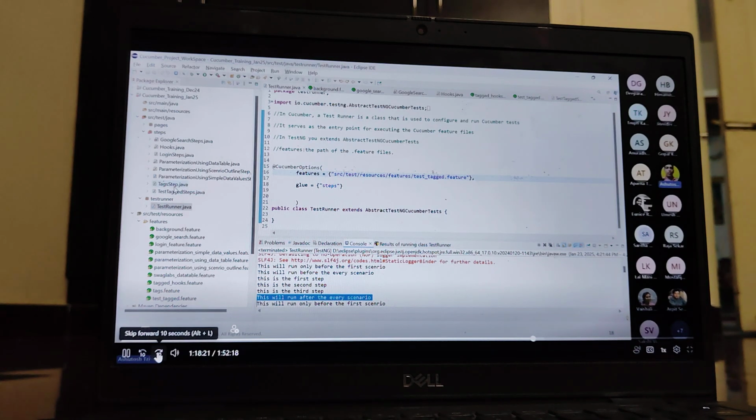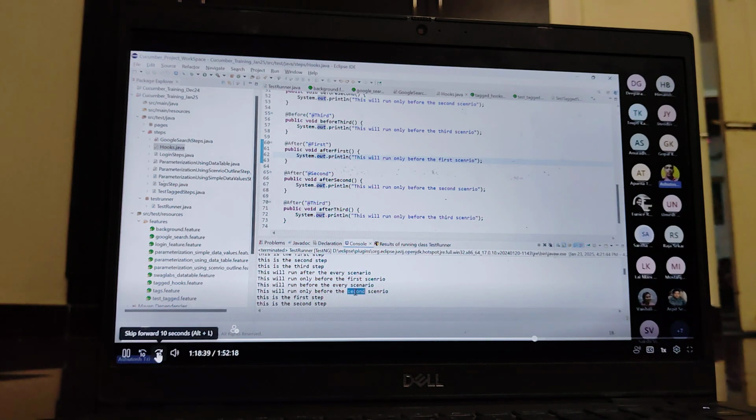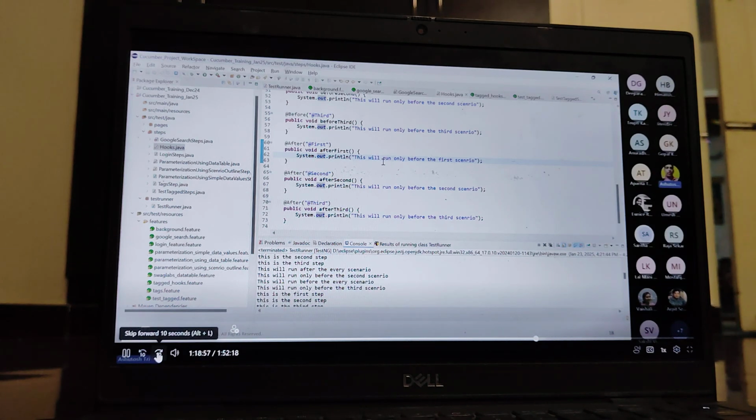Go to the hooks. This will run after every scenario, and you can change that. This is After scenario. And then before the second scenario, you can check here: this method gets executed only before the second scenario. Then the scenario steps get executed, and then this runs after every scenario. You can say this hook gets executed before executing every scenario. Now I hope you get the idea.